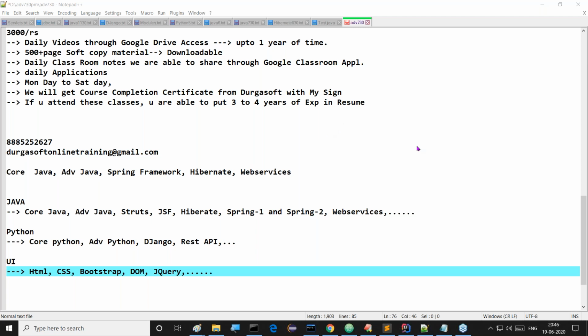If you have Python awareness, that's okay. Good. You may have more technologies in your resume, then definitely priority will come there. Nowadays, it is definitely required.